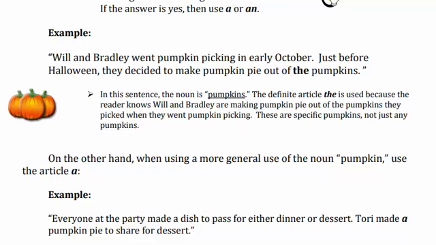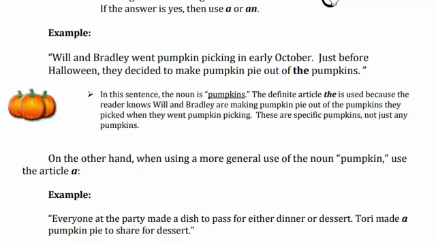सो इनके साथ दी आर्टिकल बेटा इसलिए लगा है क्योंकि विल एंड ब्रेडले को पता है कि दे आर द स्पेसिफिक पंपकिन विच दे यूज टू मेक द पंपकिन पाई. So these are specifically mentioned, or you can say previously mentioned, that they are the specific pumpkins, not generally pumpkins. So we use the article. On the other hand, when using the more general use of the noun pumpkins, use the article a. अगर आप सिंपल कोई जनरली पंपकिन का वर्ड यूज कर रहे हो तो आप उसके साथ a आर्टिकल लगाएंगे.